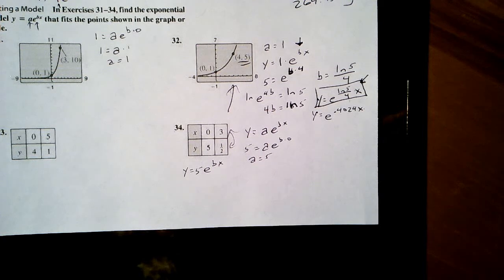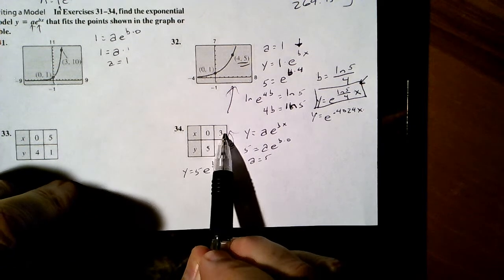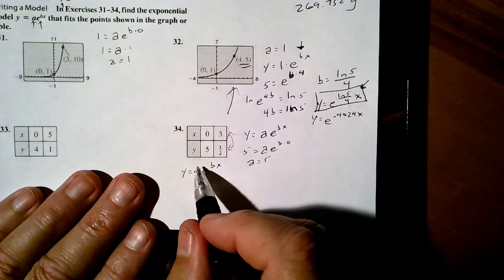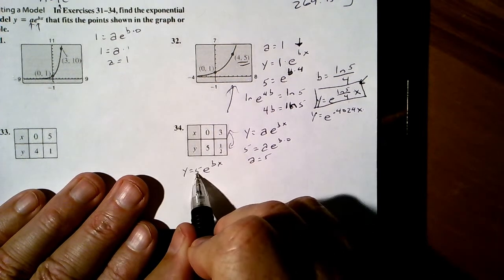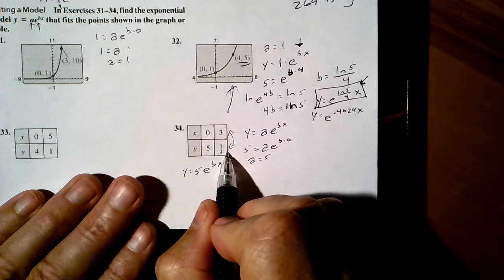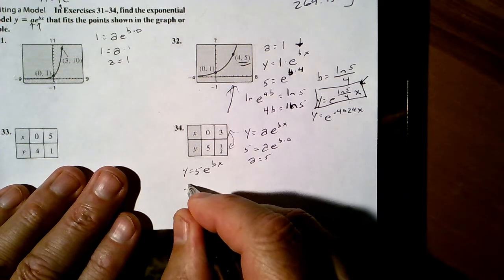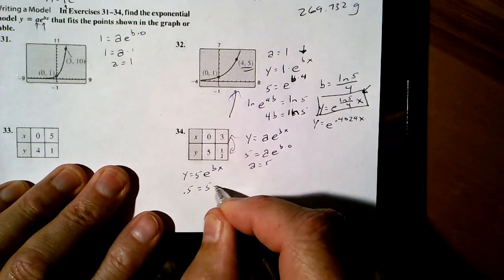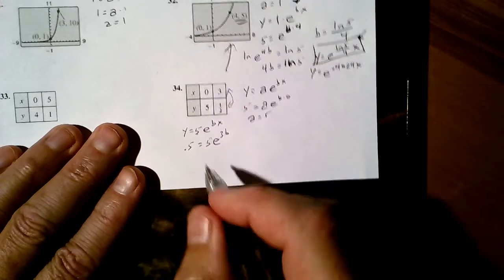If we're assuming that's growing exponentially, they've just given us two ordered pairs. That's the way real world problems work in this sense, is more like this, where this could be year 0, year 3, population 1, population 2. So what do we know though? We know that A is 5, because at year 0, that's our starting amount. What can we do with 3, 1/2? Put that in for X and Y. Put them in correctly. 0.5 for Y equals 5 e to the b times 3, or 3b.